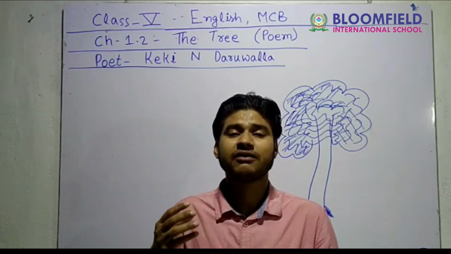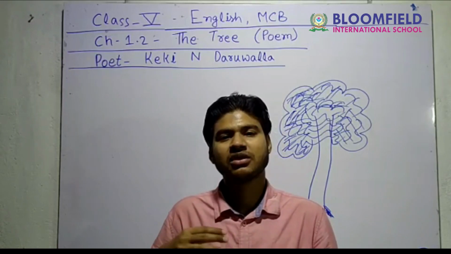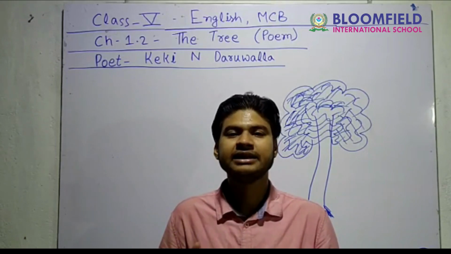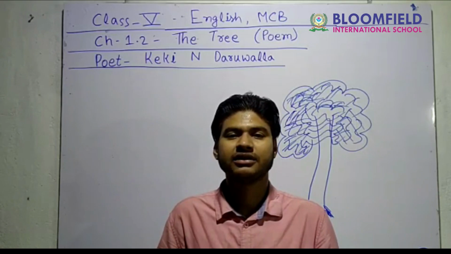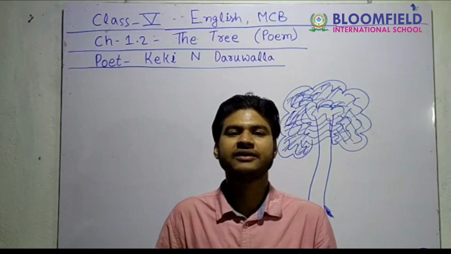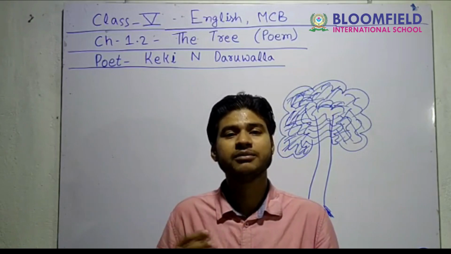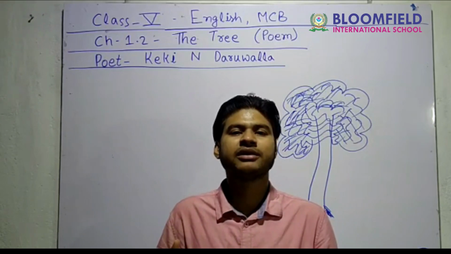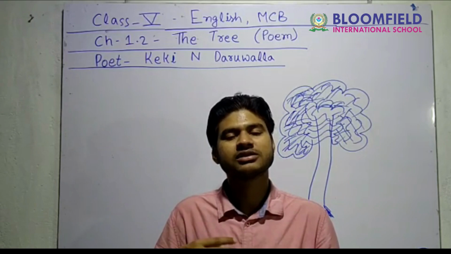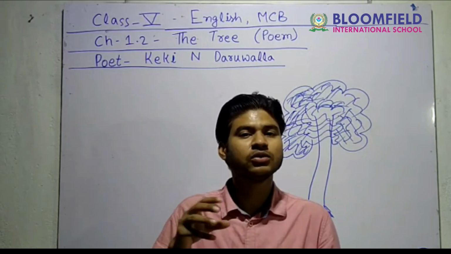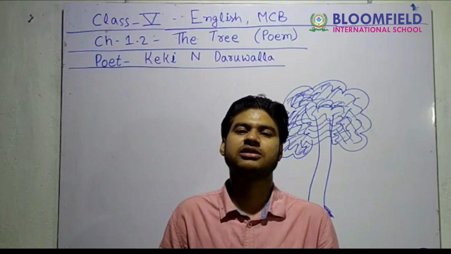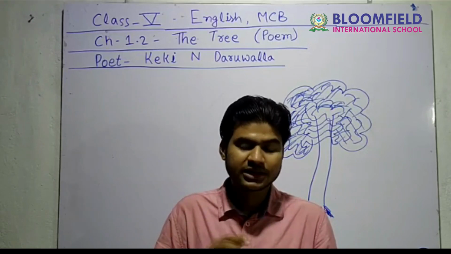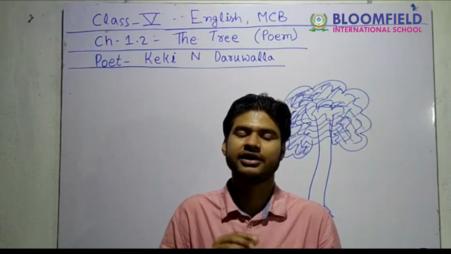So the trees are very important for us in our life, so we should always plant a tree. It helps us maintain the environment healthy and green, so that we can live a pollution free life. So the trees are very important for us. Apart from food, apart from flowers, it gives us a very important thing, that is oxygen, and without oxygen we cannot be alive. So trees are the only source that produce oxygen. So planting trees and maintaining them is very, very important for us. So this poem highlights the importance of the tree.